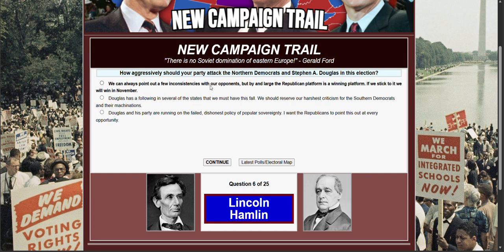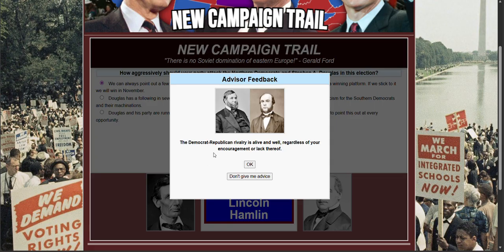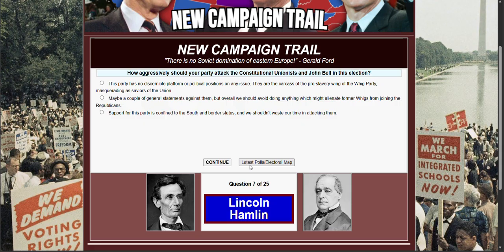I think this one. So I think we're gonna put this one. It's the most like, yeah. Democrat Republican rivalry is alive and well. Oh, I'm sorry. I'm okay. Just kind of nervous. We need Lincoln to win, and Hamlin, this Hamlin dude.